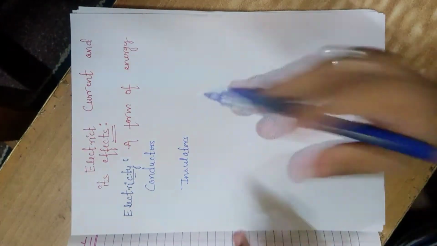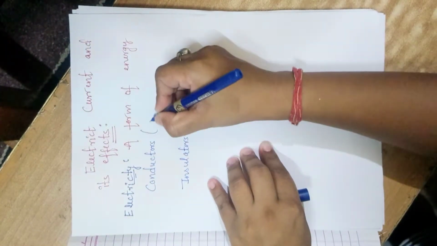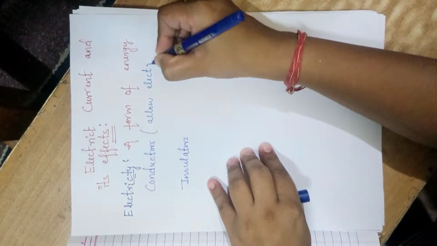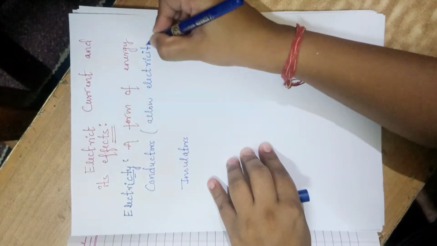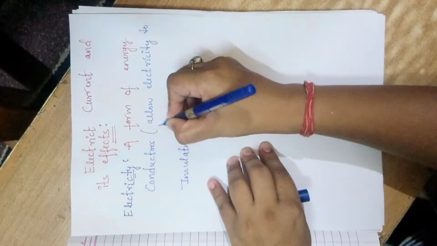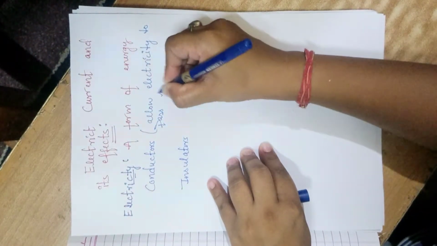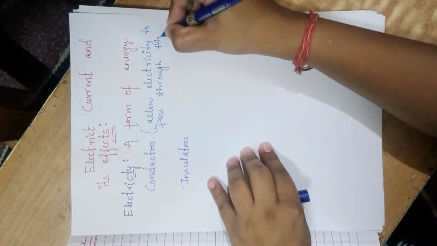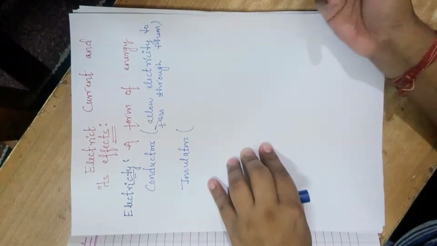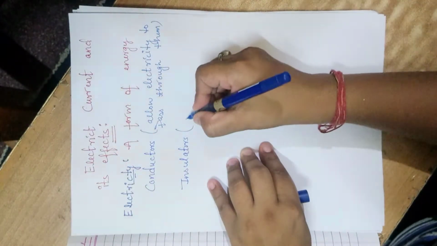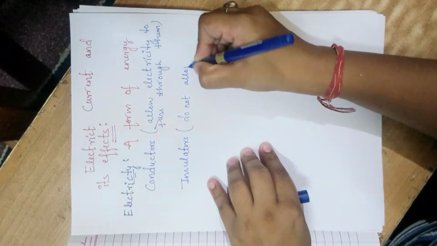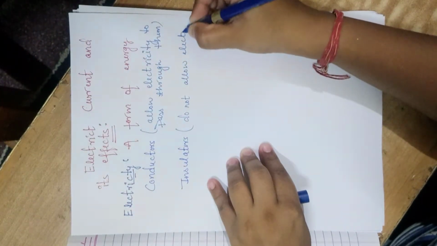So conductors are those materials which allow the electricity to pass through them. And insulators are those materials which do not allow electricity to pass through them.